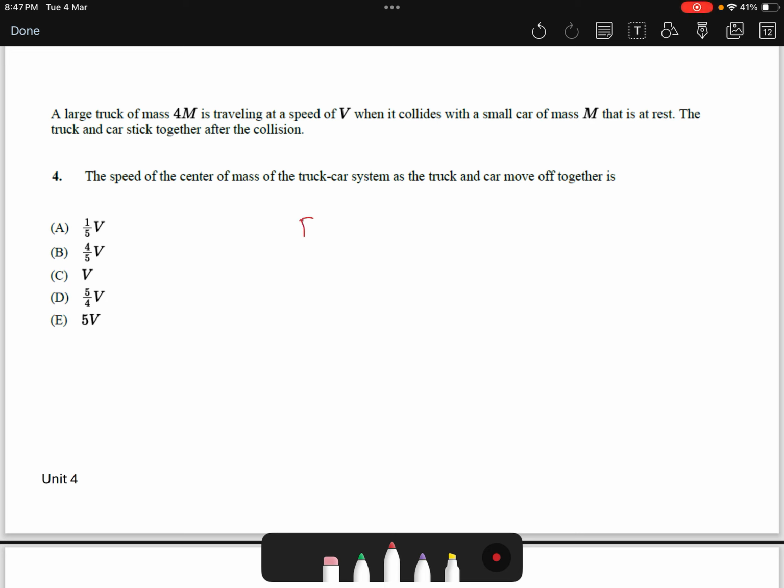P initial equals P final: mass 1 times V1 initial plus mass 2 times V2 initial equals the total mass. Since they stick together, now we consider them as one thing, one mass. M total, let's call it, multiplied by V final.